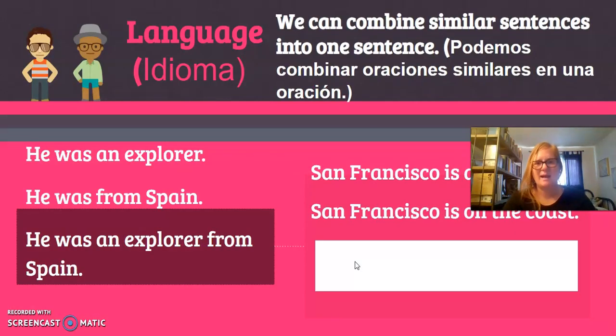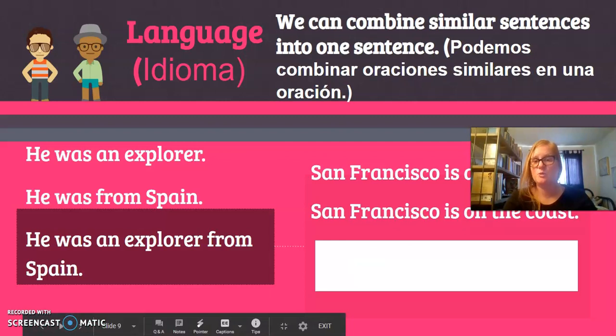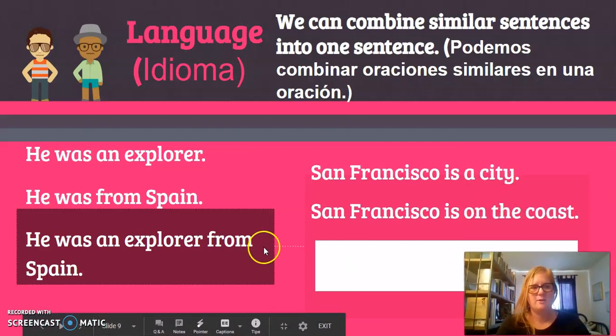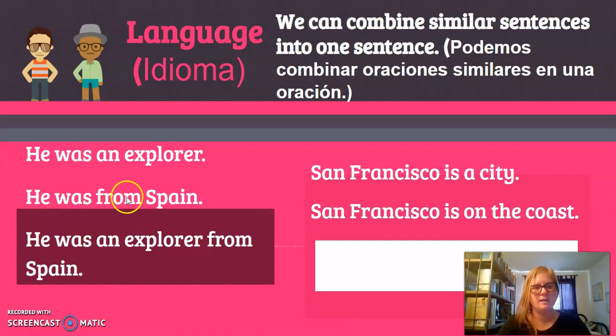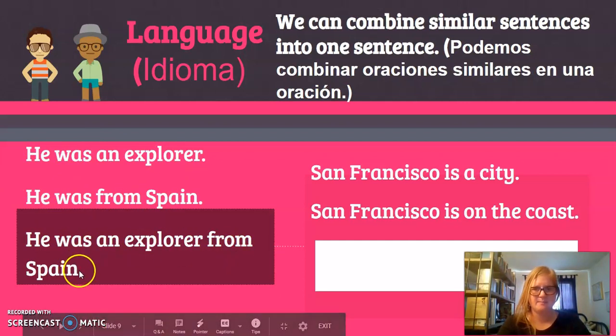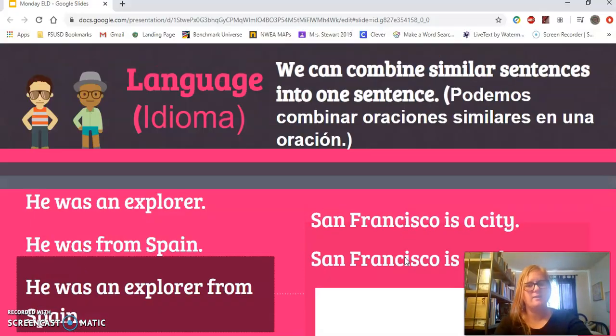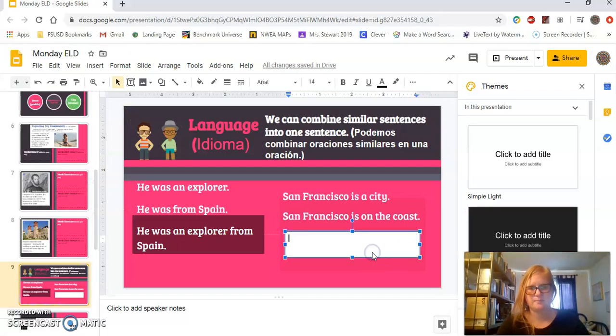Now, we can combine similar sentences into one sentence. For instance, he was an explorer. He was from Spain. He was an explorer from Spain. San Francisco is a city. San Francisco is on the coast. So for that one, I could write San Francisco is a city on the coast.